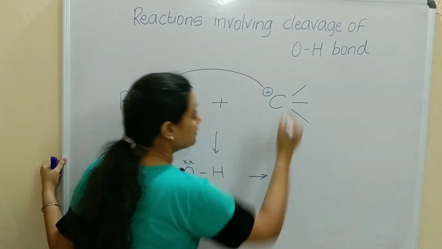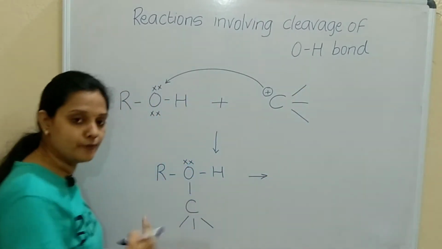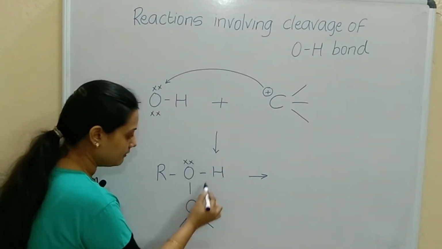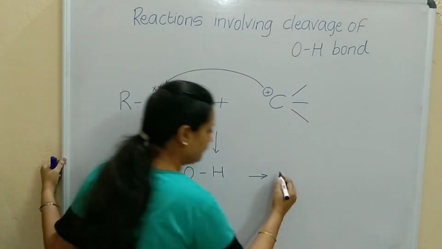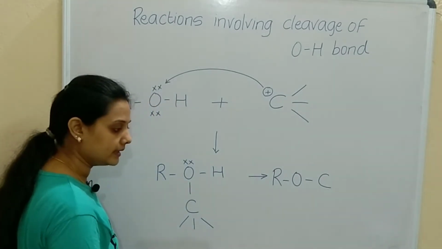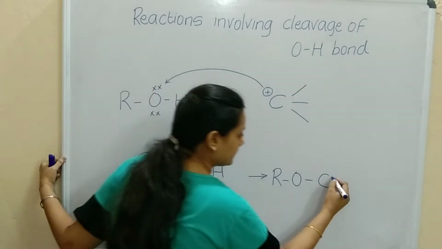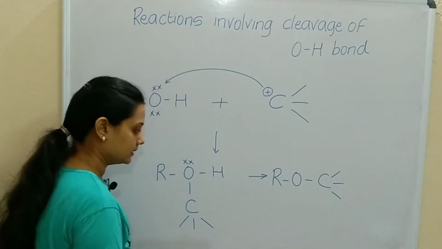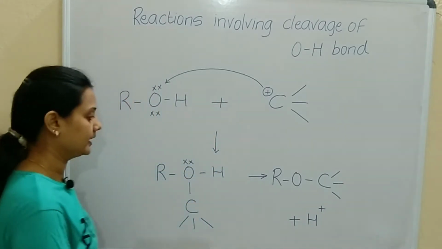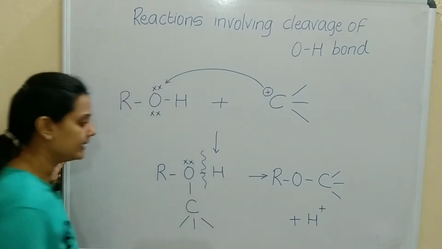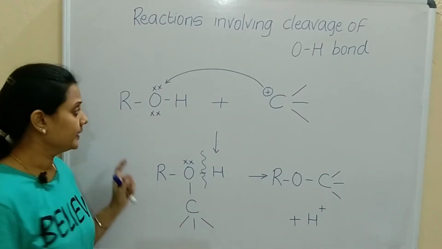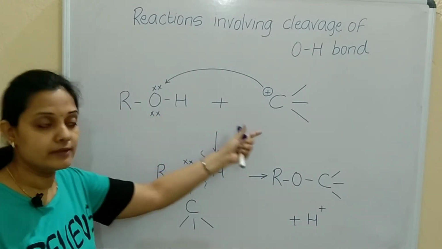We are learning breaking of the OH bond, cleavage of the OH bond. That means this bond between O and H has to be broken, right? So this bond will break, and it will form R-O-C, with C attached to 3 other groups, and H plus is released. Correct? Because we are breaking the bond between O and H.